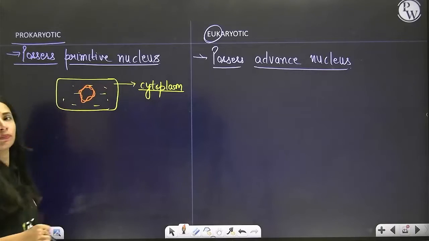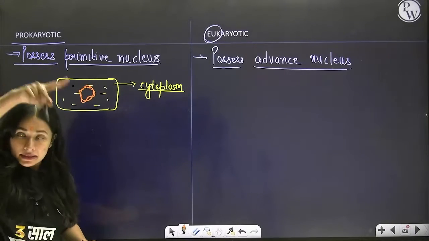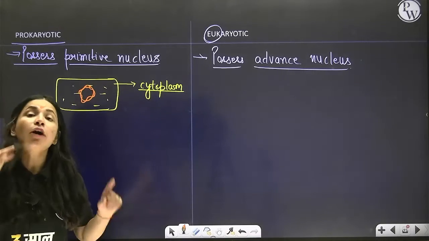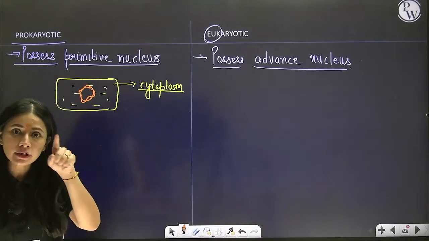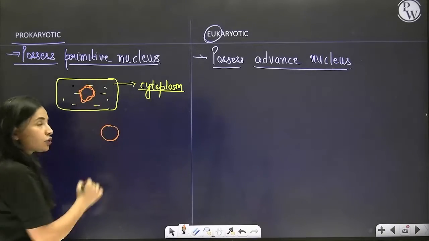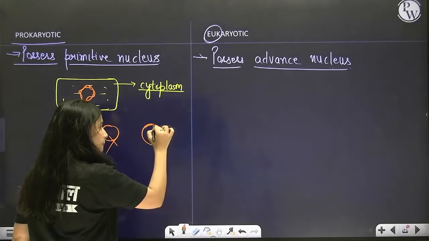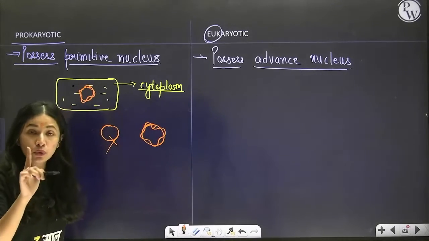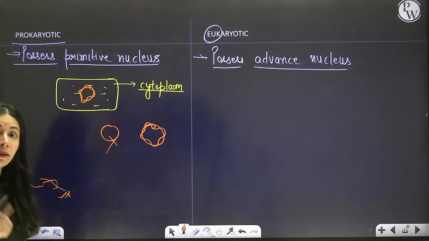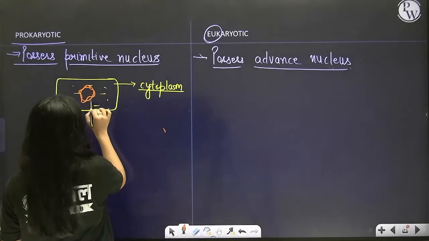Now inside this cytoplasm itself, there is the presence of chromosome, correct? Now which type of chromosome do you see? Circle shaped chromosome. How many chromosomes? Single. How many strands present? 2. Have I drawn it like this? No. How have I drawn it? In the form of strand. 2 strands. So this is called double stranded, right?